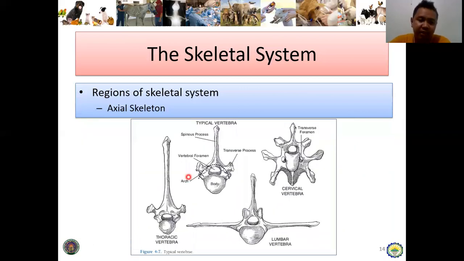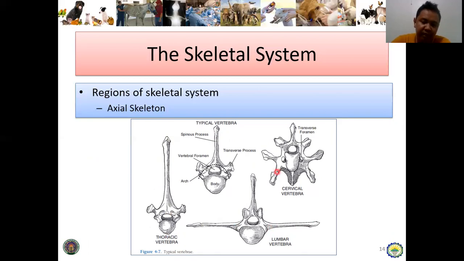Wait, let me show you the picture. Yes, this is the typical structure of a vertebra. This is an example of a lumbar vertebra. You can observe that its transverse process is long. And then this is an example of a thoracic vertebra. Take note, the spinous process is long, whereas in the lumbar vertebra, the transverse process is long. And this is an example of a cervical vertebra.